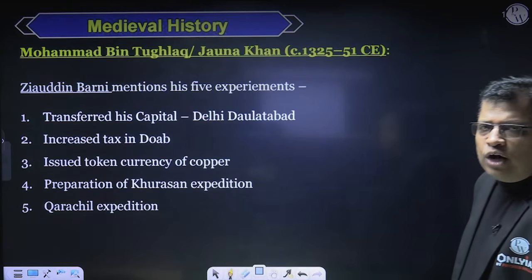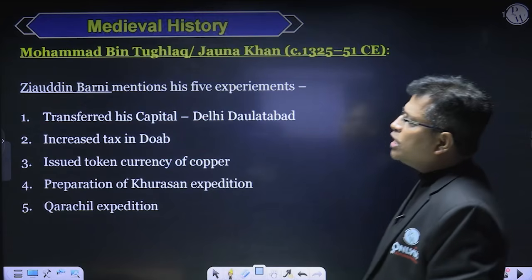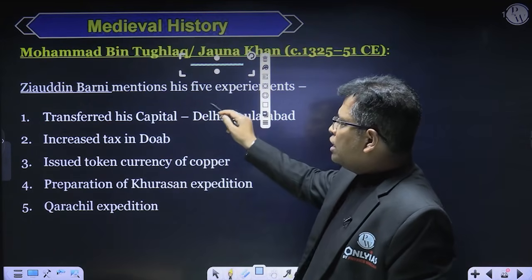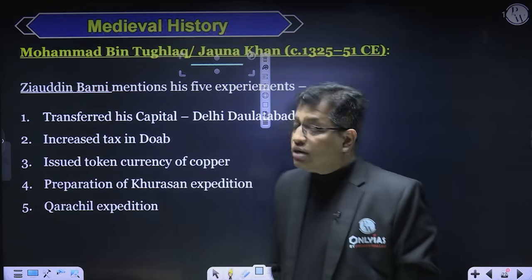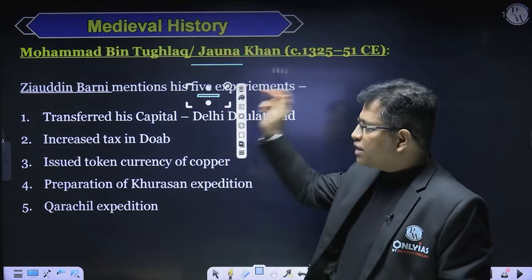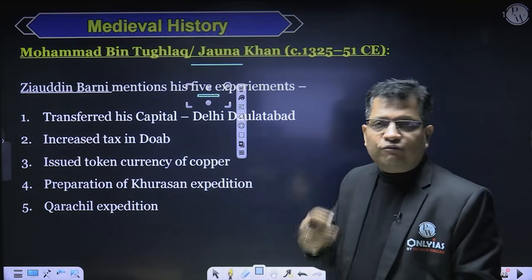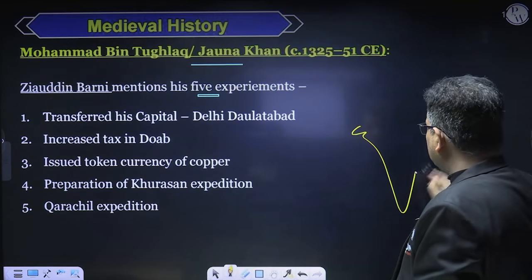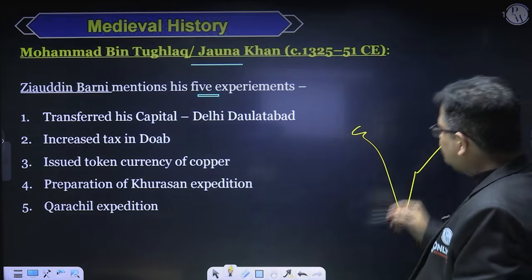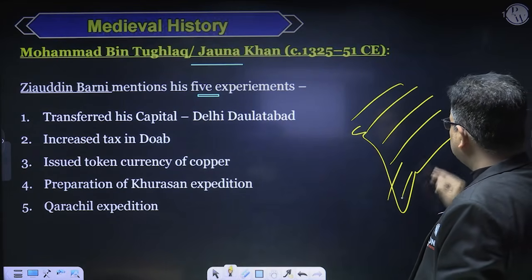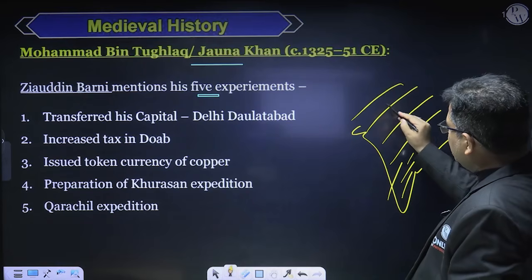Now coming to after Ghiyasuddin Tughlaq, his son Jana Khan became the Sultan under the title of Muhammad bin Tughlaq, right? Now this Muhammad bin Tughlaq is known for his experiments, and one of his experiments is transferring the capital from Delhi to Daulatabad. Why did he transfer his capital from Delhi to Daulatabad? Actually, he had created a vast empire in North India and South India, and Delhi was here.